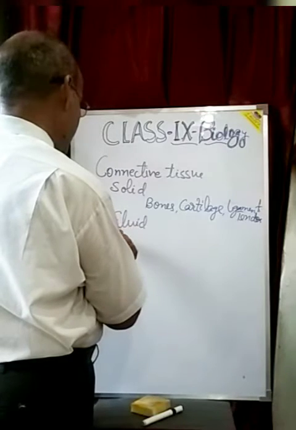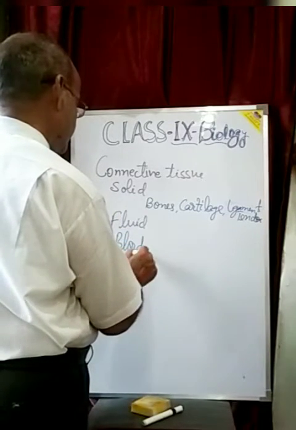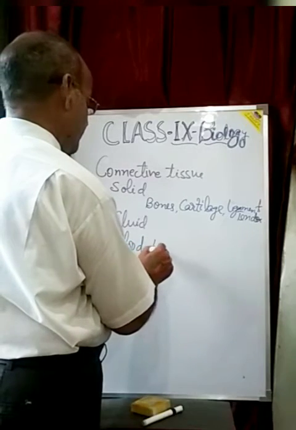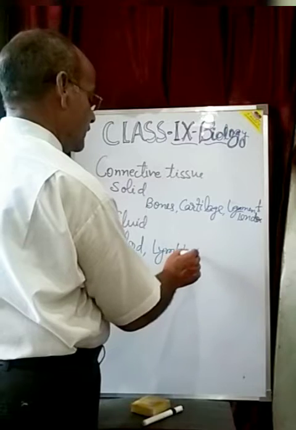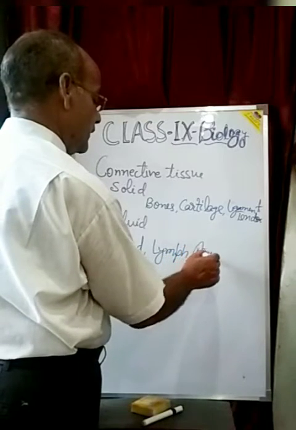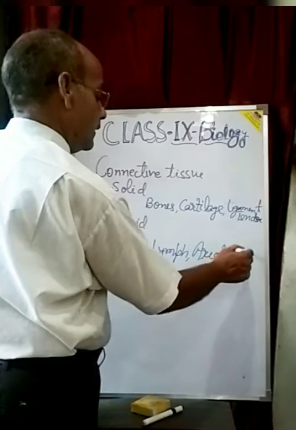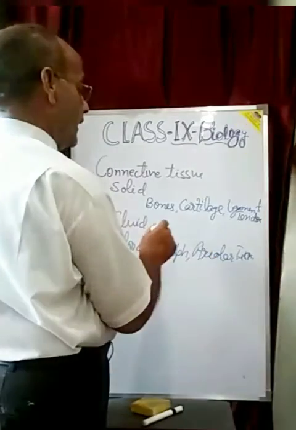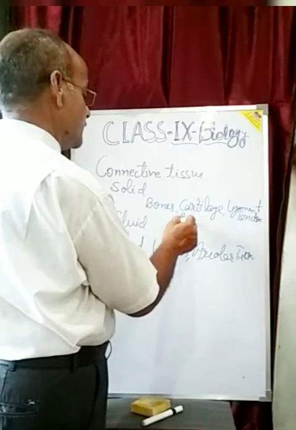While fluid connective tissue has the structures blood, lymph, and areolar tissue, and solid connective tissue also includes adipose tissue.